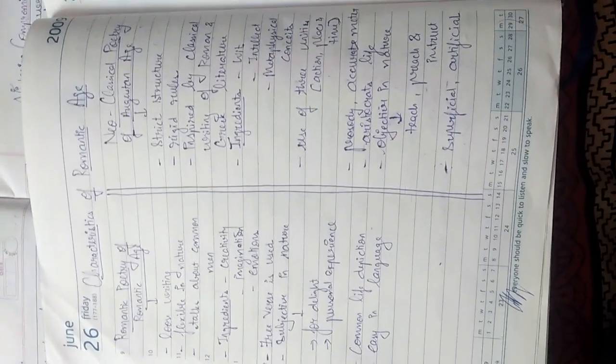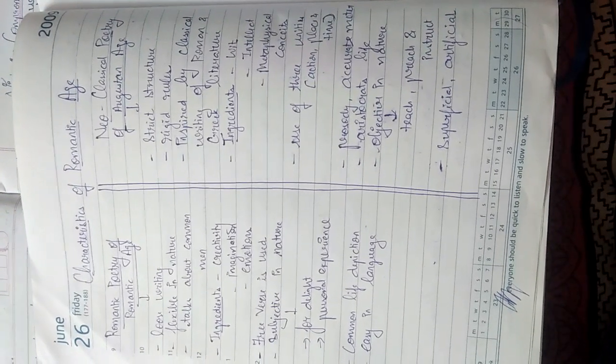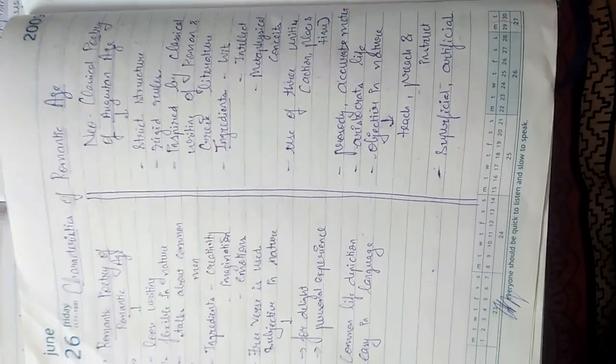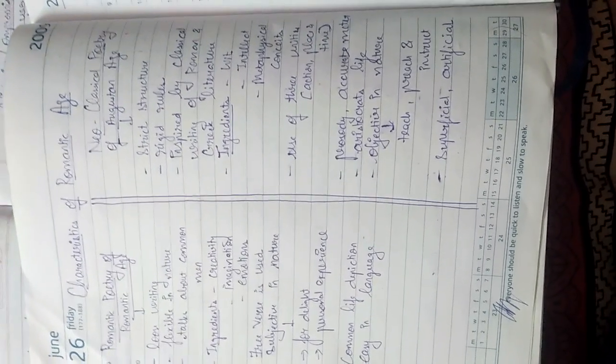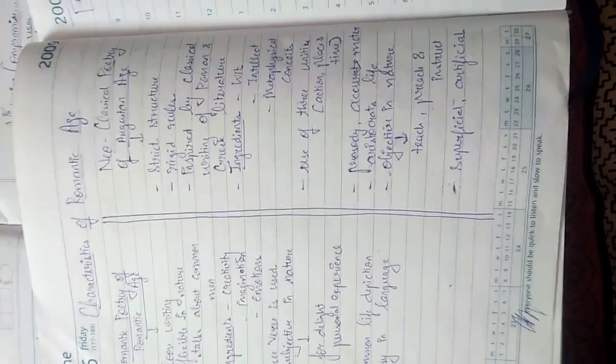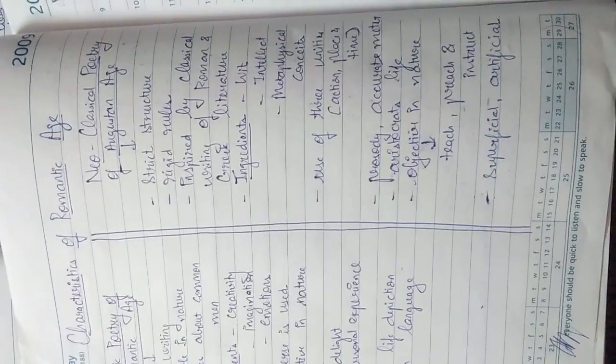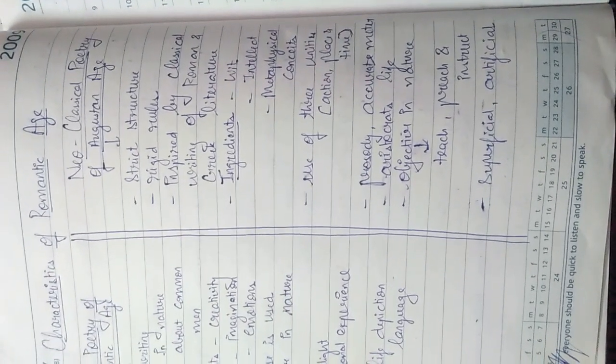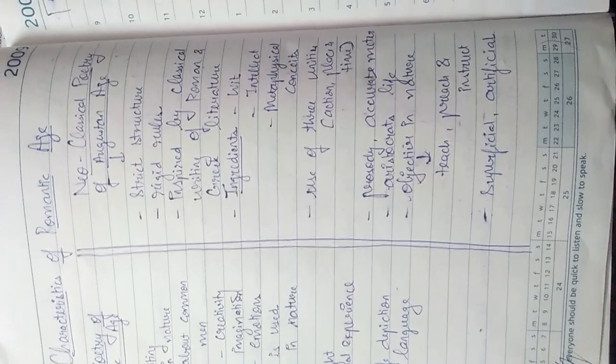First of all, going further, let's have a look at the difference between neoclassical poetry and romantic poetry, which is one of the main key points of our topic, right? Now if we look at neoclassical poetry, strict structure is actually used. Rigid rules and regulations are the main part of neoclassical poetry.